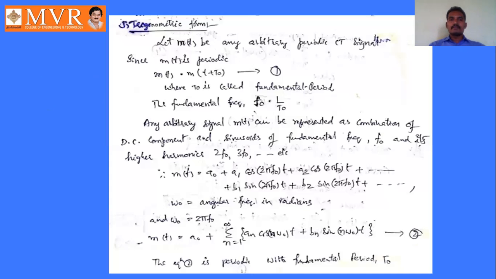Here we are considering m of t, an arbitrary periodic continuous time signal. If m of t is periodic, it has to satisfy the condition m of t equals m of t plus t naught. That is equation number 1.